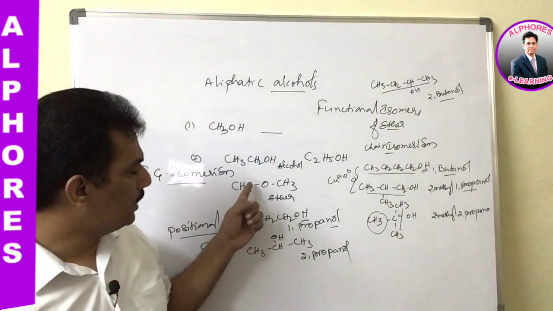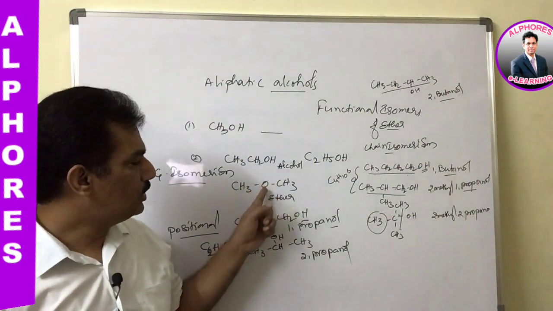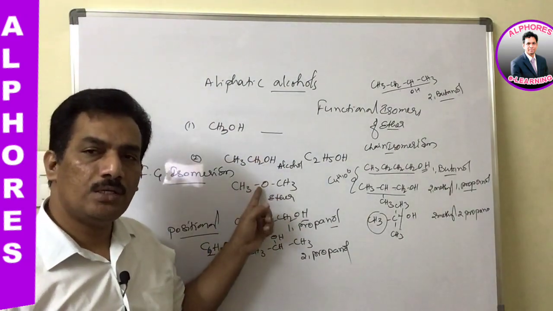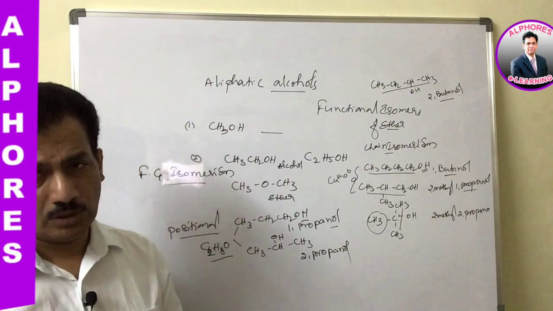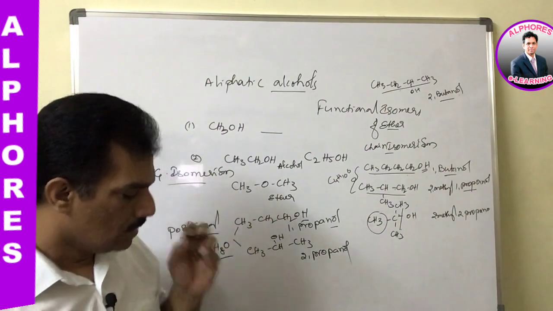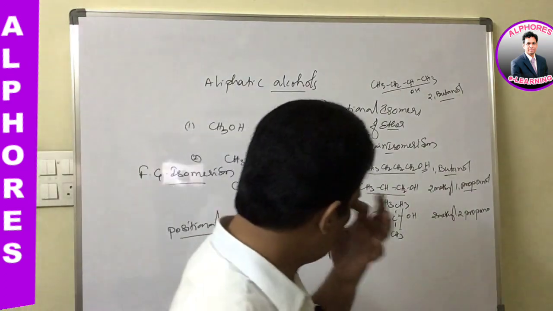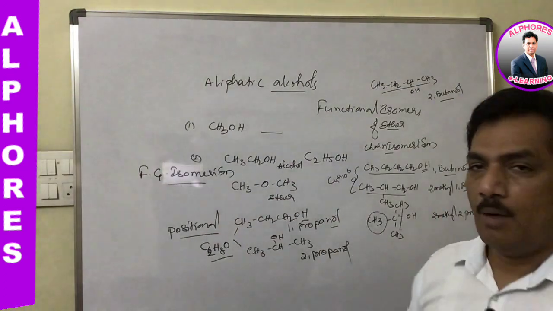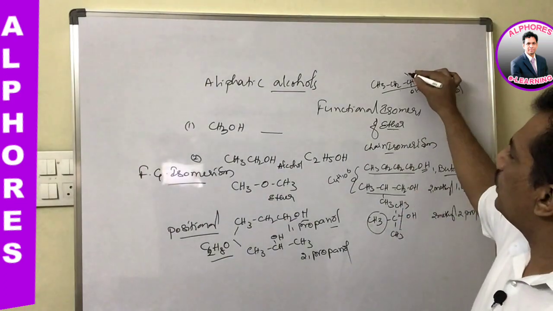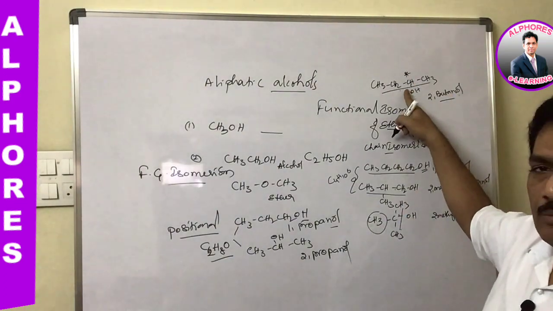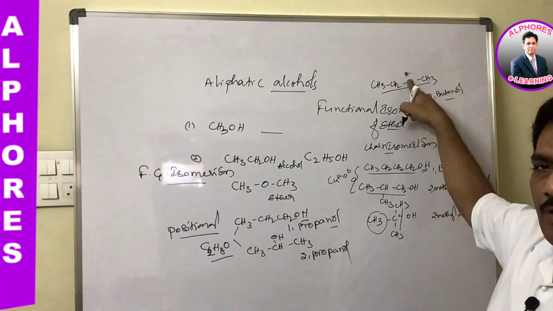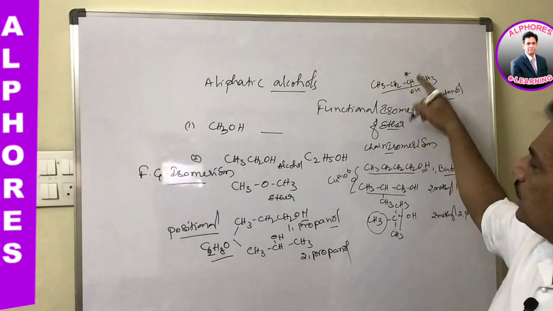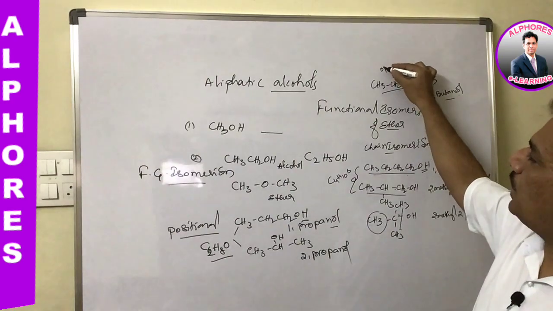Simply, here it is OH, here it is O, so when it gives a new functional group, it is known as a functional group isomer. And sometimes when the compound has a chiral carbon, like here CHOH, secondary 2-butanol has a chiral carbon. In such a case it can exhibit optical isomerism.